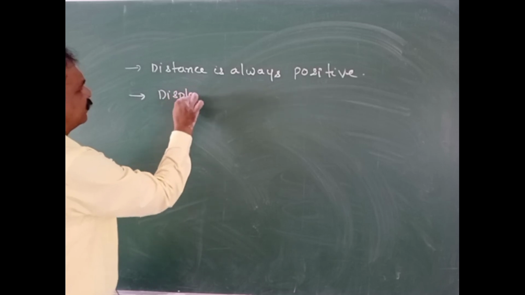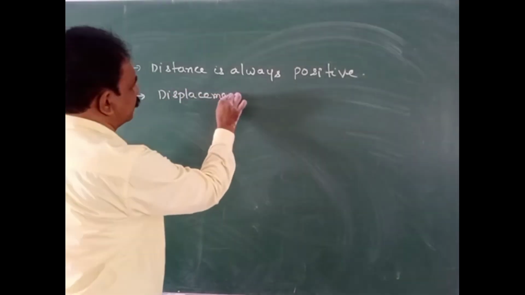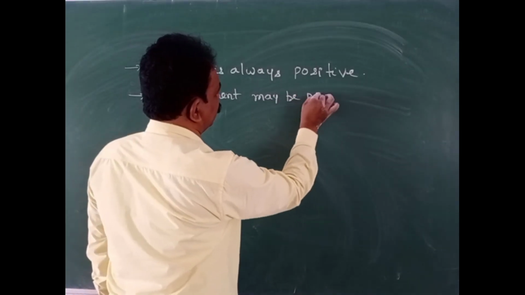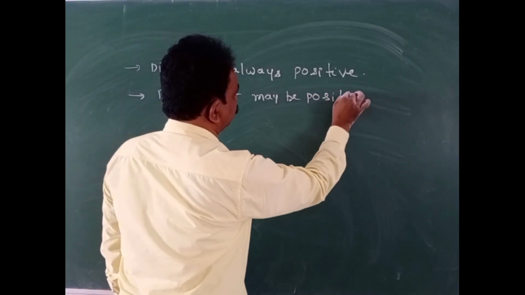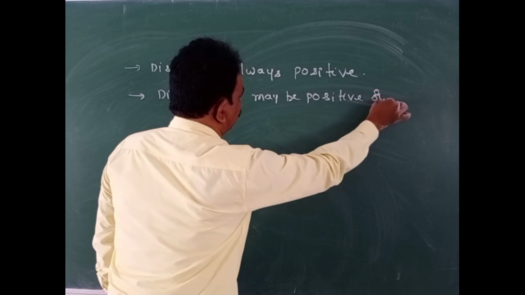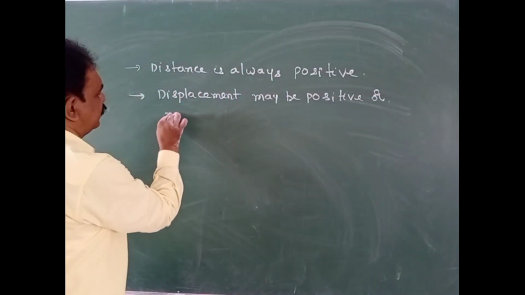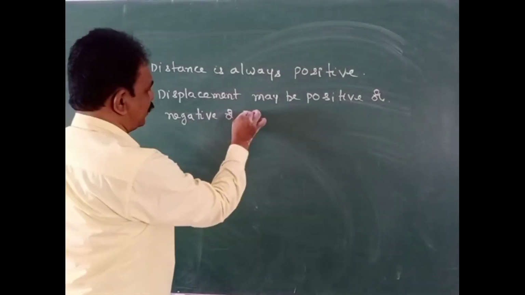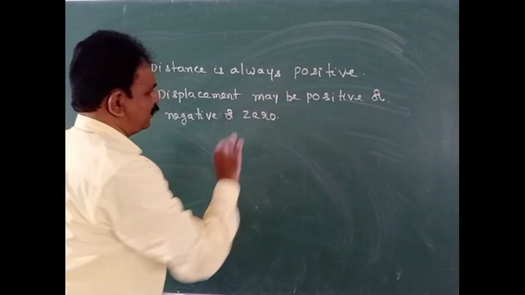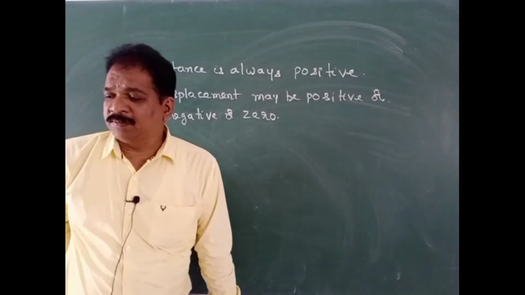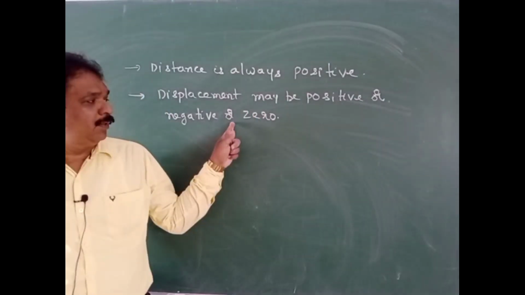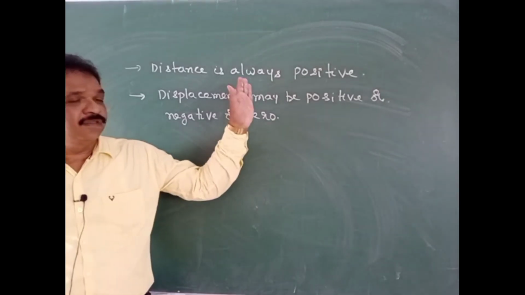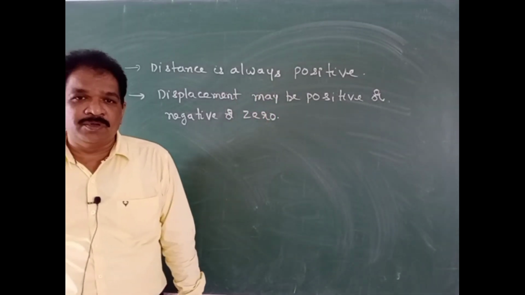Displacement may be positive or negative or 0. Displacement may be positive, may be negative or may be 0. But distance value will always be positive.